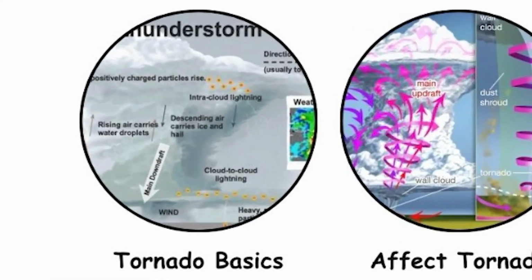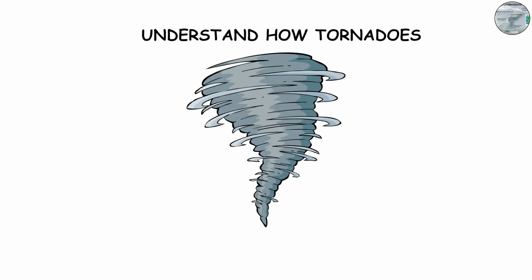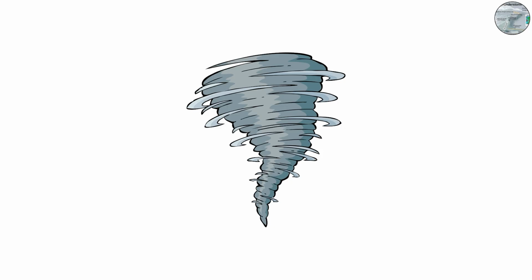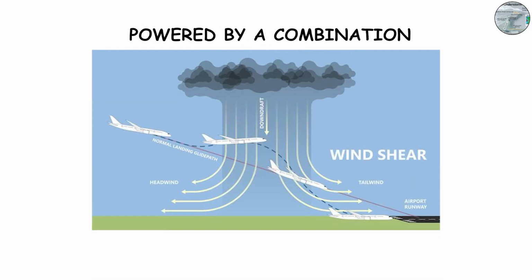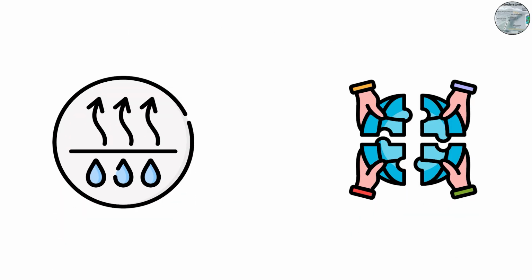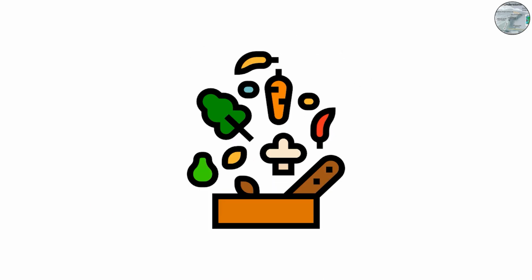Scene 1. Tornado Basics. To understand how tornadoes behave in cities, we first need to know how they form. Tornadoes are rotating columns of air that extend from the base of a thunderstorm to the ground. They're powered by a combination of wind shear, moisture, and instability, ingredients that come together inside massive supercells.